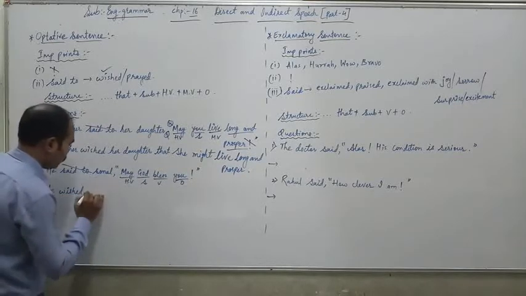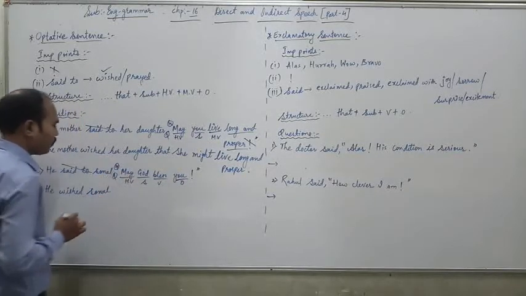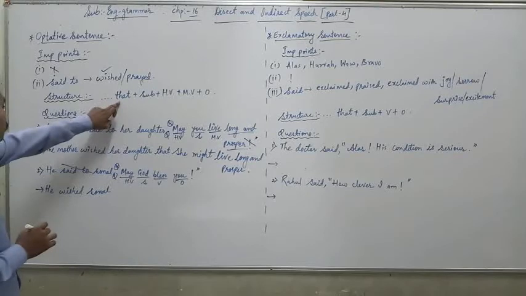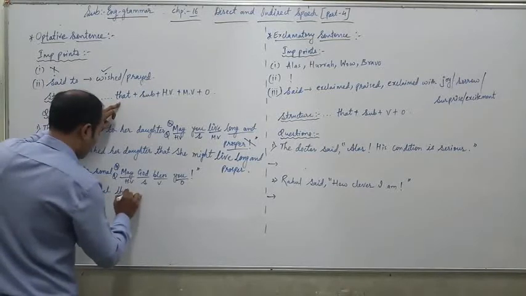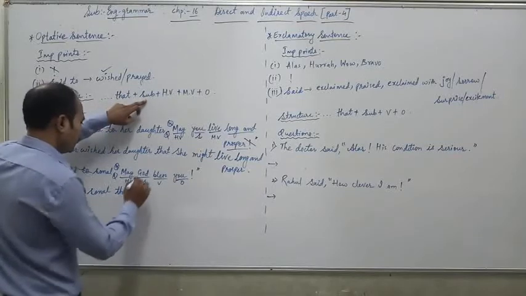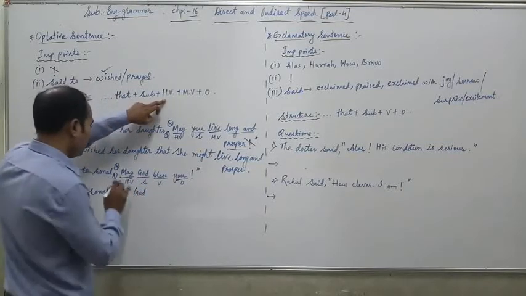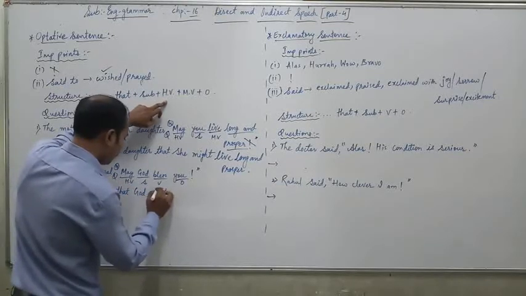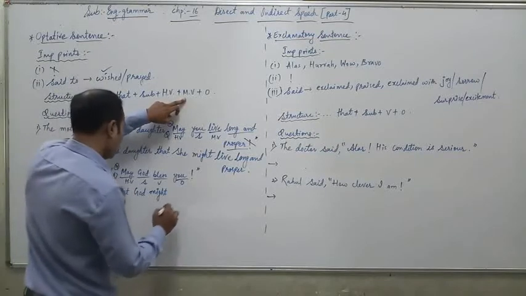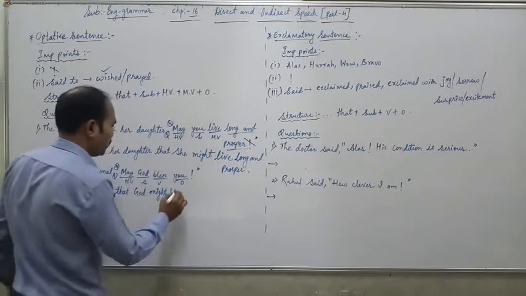He wished Sonal. In place of comma and inverted commas, we will use the structure. He wished Sonal that. Now write the subject: God. Helping verb is may, which is changed into might. Main verb is bless, and the object is you.